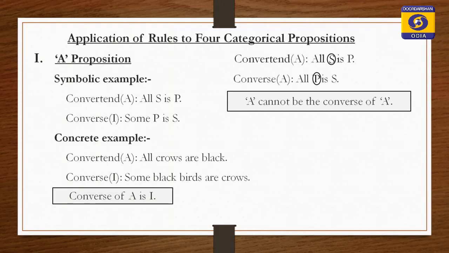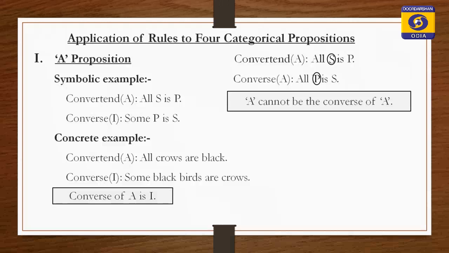First is A proposition. A proposition distributes the subject term, and A is converted to I proposition. A cannot be converted to A proposition. Why should it not be converted to A proposition? Let us see the reason.